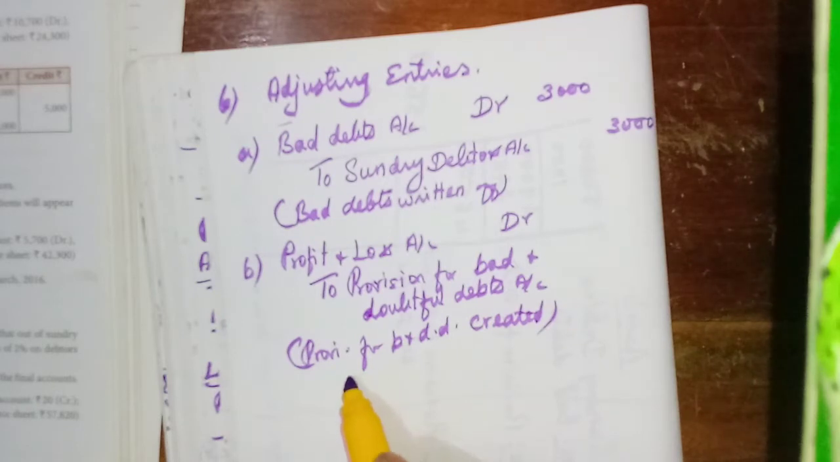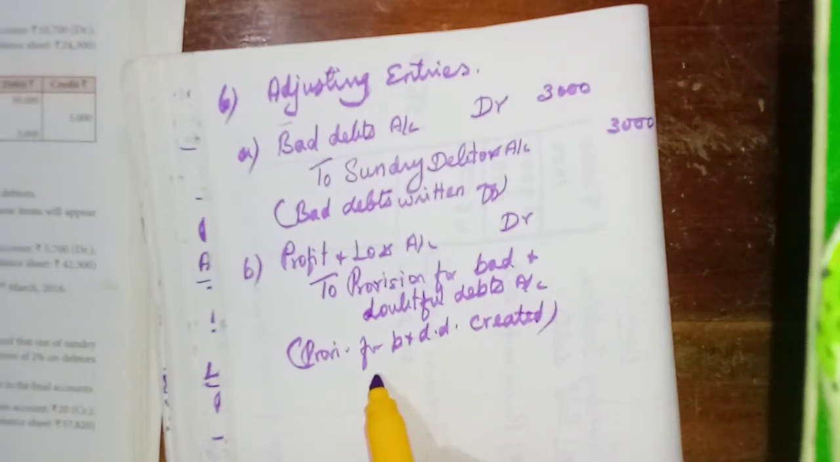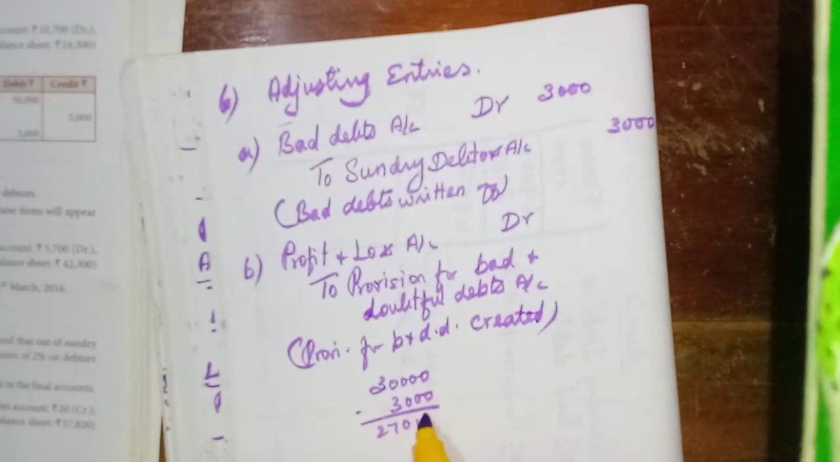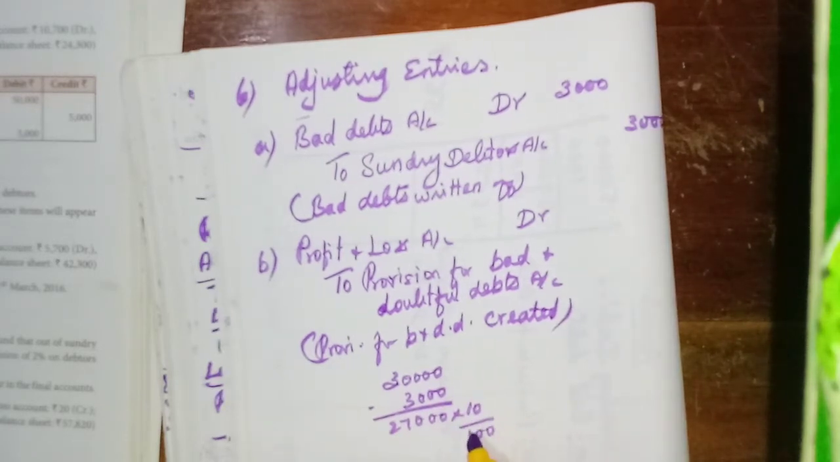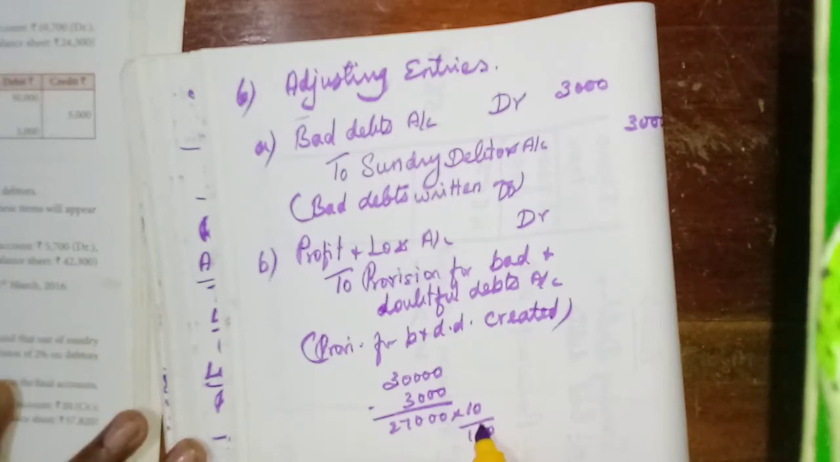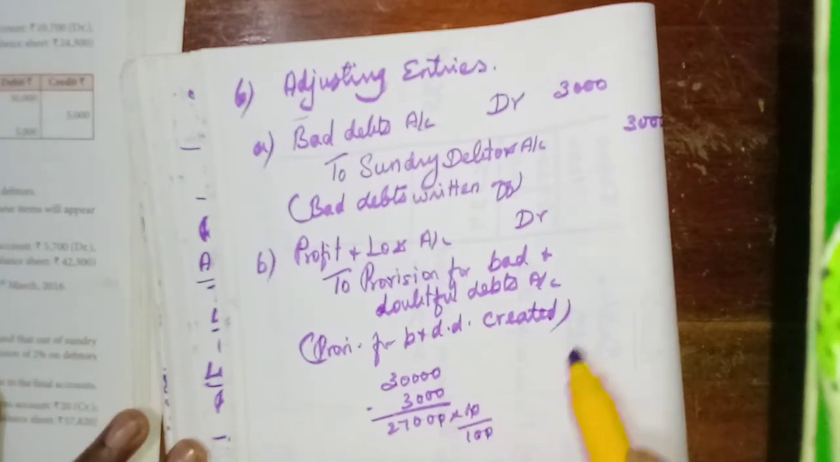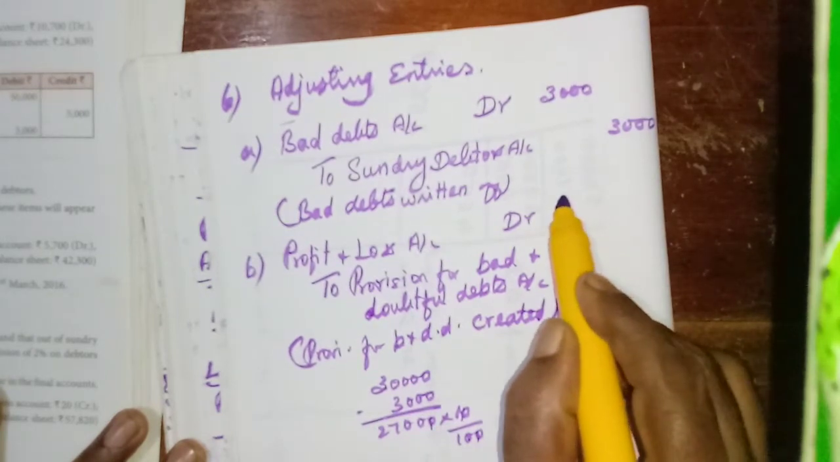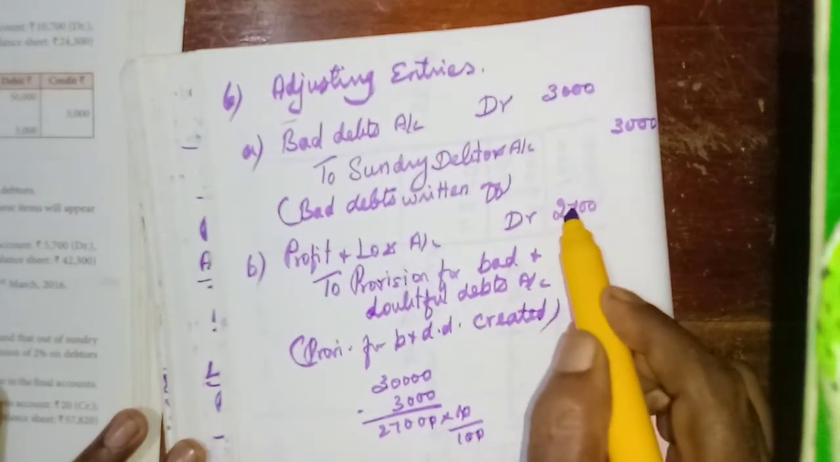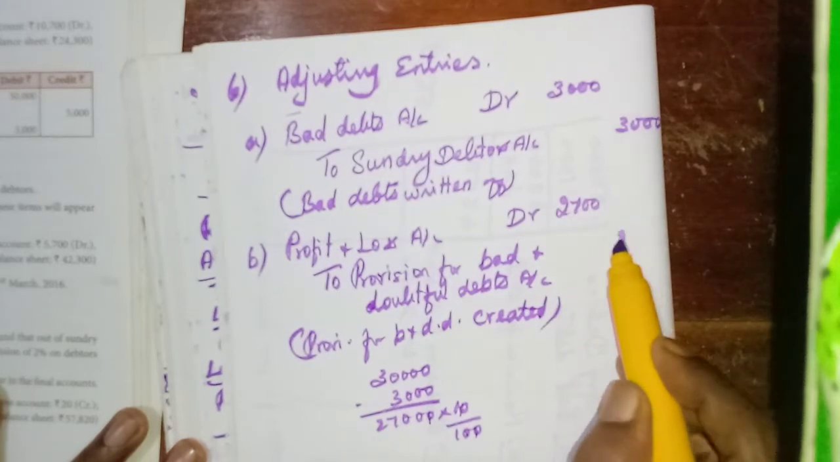Now we need to calculate the amount. First, sundry debtors amount is 30,000. Now we need to reduce the adjustment, further bad debts, 3,000. So we will get 27,000. From this amount only we need to calculate 10%. That is 2,700. Okay, so we have prepared the adjusting entries.